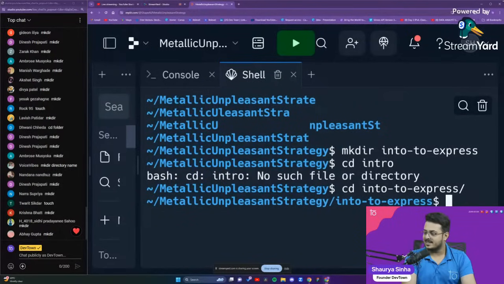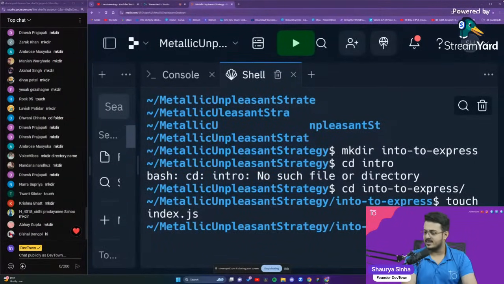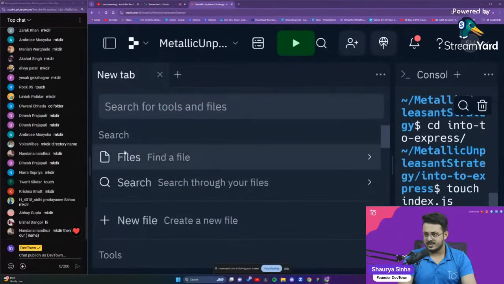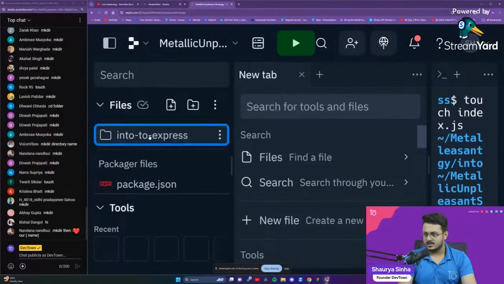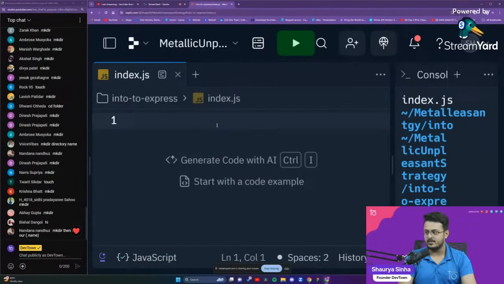So now we are in the main folder that we have created. We will create a new file. So touch index.js. We'll create a new file right over here, and that's it. That was all that we had to do. We will be able to see the file right over here, I guess. So intro to Express and index.js. So that is the file that we wanted. And this is where we are going to start writing our code.